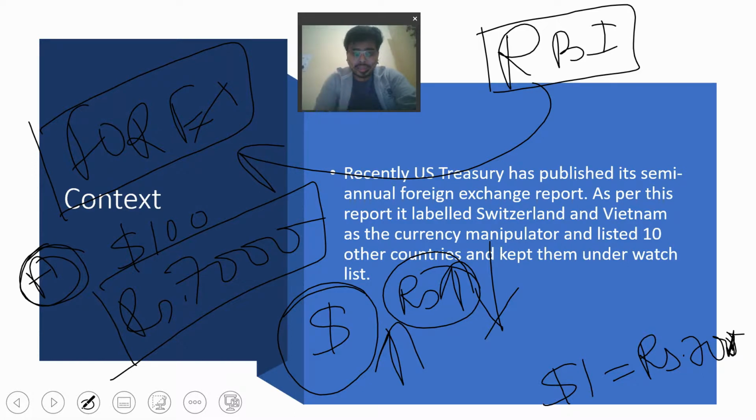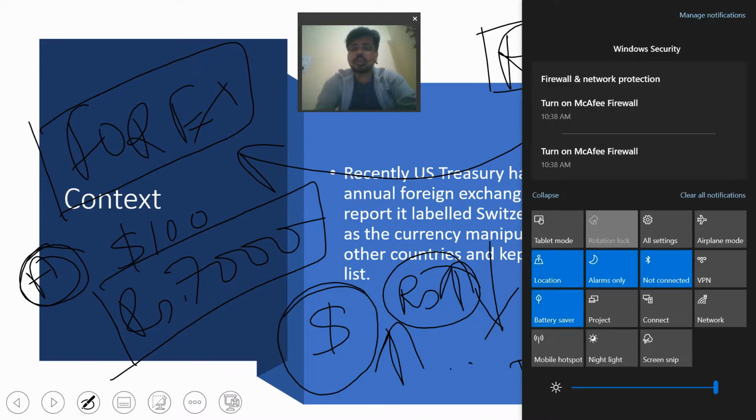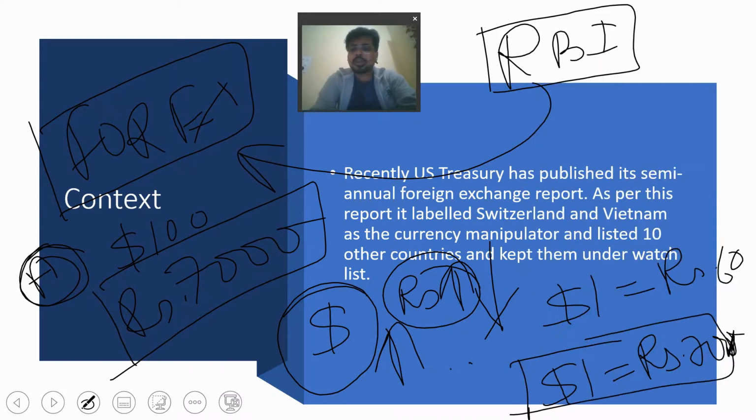In that case the rupee value will appreciate. What do you understand by rupee appreciation? Let us suppose the rupee appreciates by 10, so $1 will equal rupees 60. In the previous scenario $1 was equal to rupees 70, and now after the appreciation $1 will equal rupees 60.